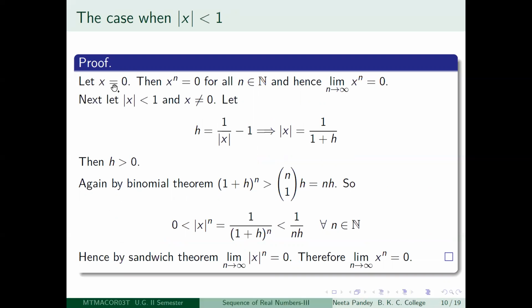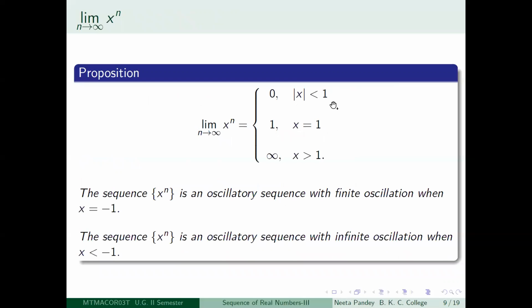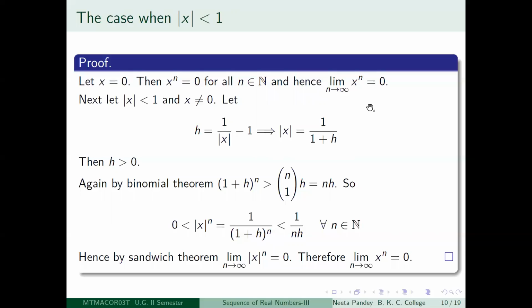So first of all, suppose x is equal to 0. I have written it like this. The first case we consider is when mod x is less than 1. And that we subdivide in two parts, when x is equal to 0 and when x is not equal to 0. Mod x less than 1 means it is in the open interval minus 1 to 1. So when x is equal to 0, then x to the power n is equal to 0, obviously, for every positive integer n. So you are just getting the constant sequence 0. Therefore, the limit is going to be 0. So at least this one is satisfied for x equal to 0.